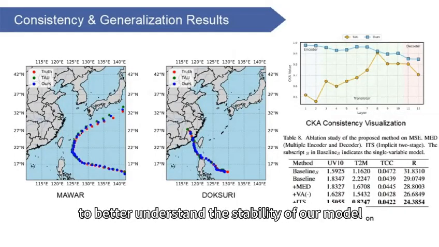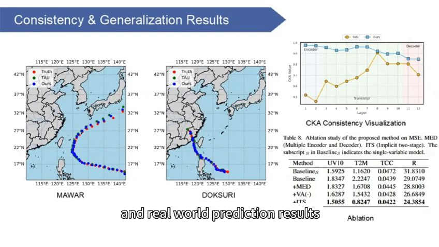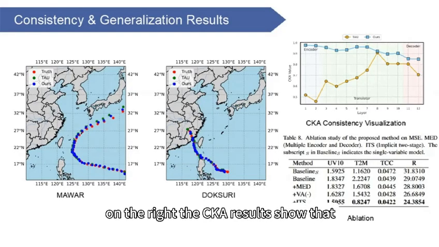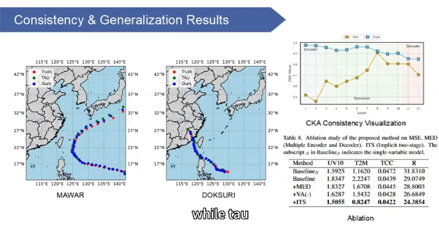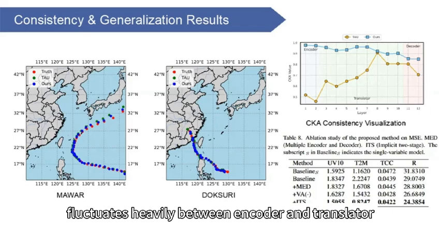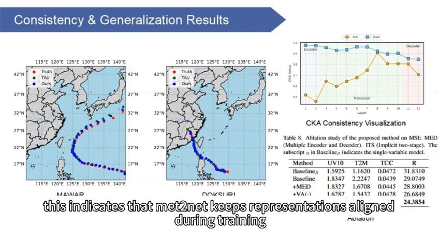To better understand the stability of our model, we analyze both internal representation consistency and real-world prediction results. On the right, the CKA results show that our model maintains high consistency across layers, while the baseline fluctuates heavily between encoder and translator. This indicates that Met2Net keeps representations aligned during training.